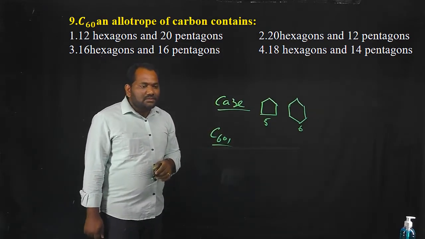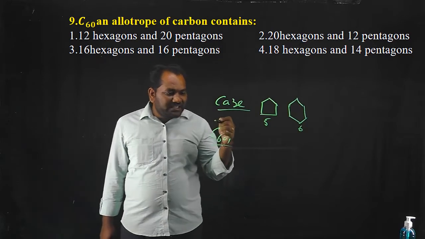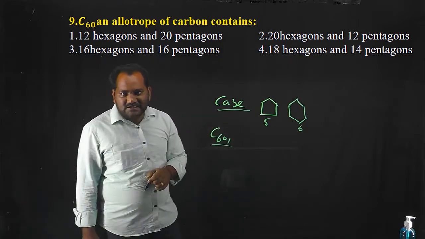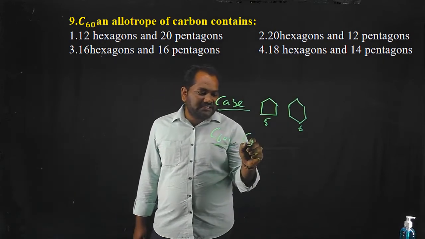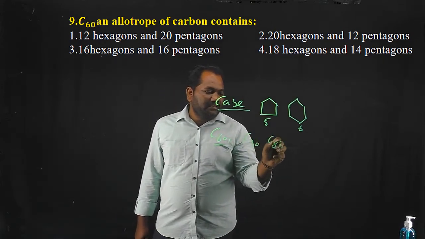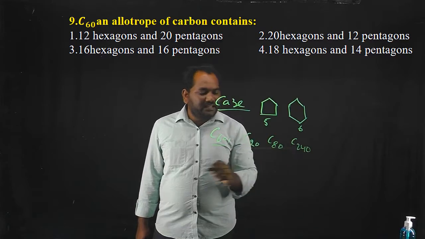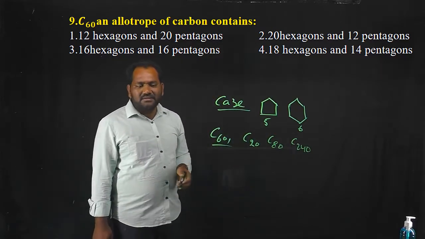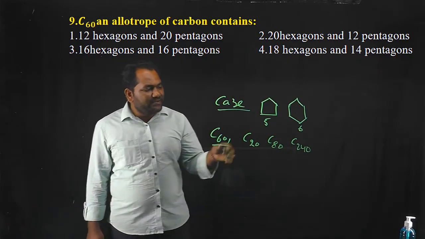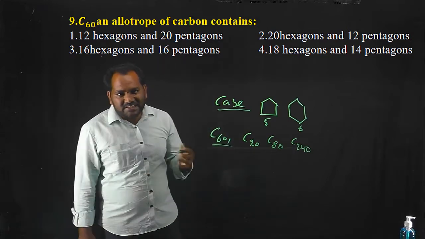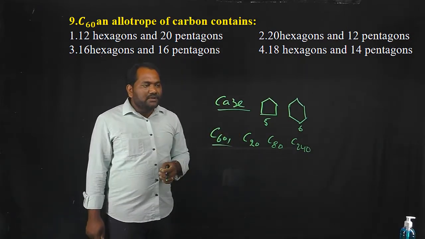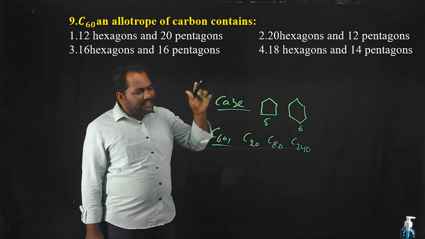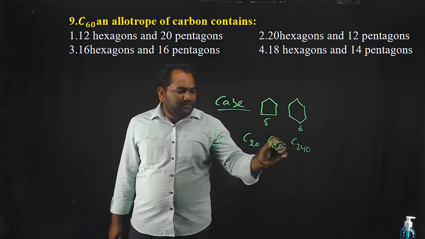Okay, so the first identified fullerene is C60. Then we can prepare many fullerenes like C20, C80 and C240. So many fullerenes are prepared. These numbers 60, 20, 80, 240 indicate the number of vertices. Okay, here if you take any type of fullerene,